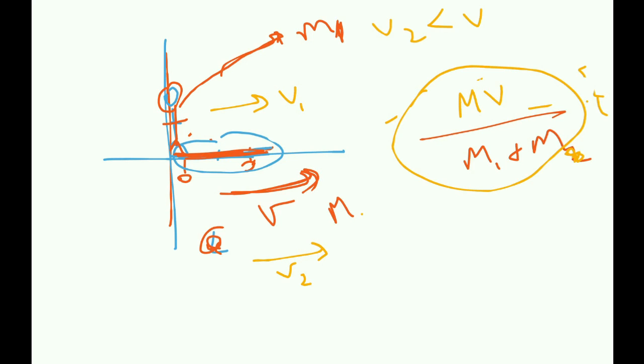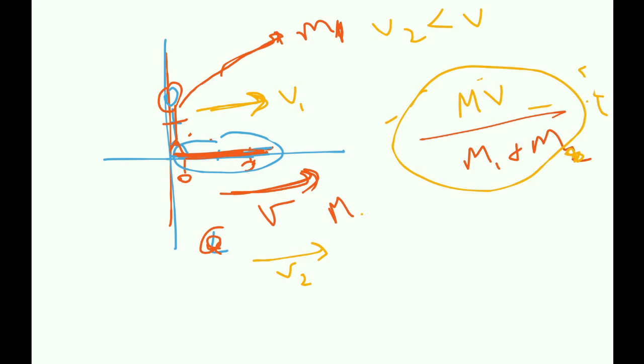Do you know why? Because if this boy starts moving in this direction, to counter that, the trolley is going to have to go in the opposite direction, which reduces v's value to v2. It's the same case as our astronaut and helmet situation, right? The astronaut and helmet are both at rest. Now the astronaut throws his helmet to one side, so to compensate for that, he goes in the other direction. So that's what's happening over here.